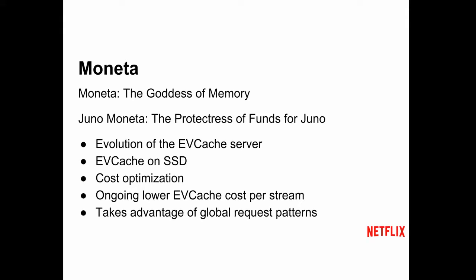So we have a project called Moneta. It's named after the goddess of memory, which is kind of what we are in Netflix, and the protectors of funds for Juno. It's an evolution of our server. If you saw earlier, the server before was just memcached and our Prana sidecar. Now we can use the SSD on those boxes to store cold data. So for us, this is really cost optimization.